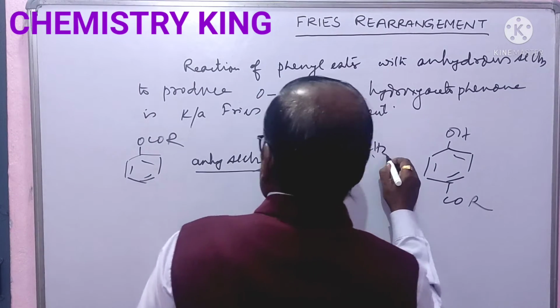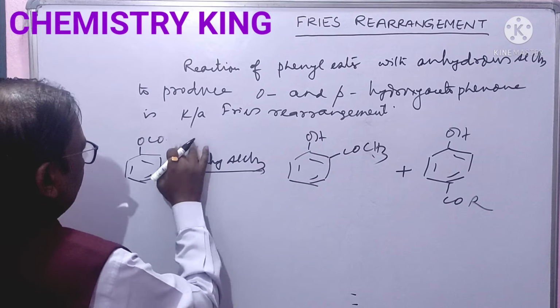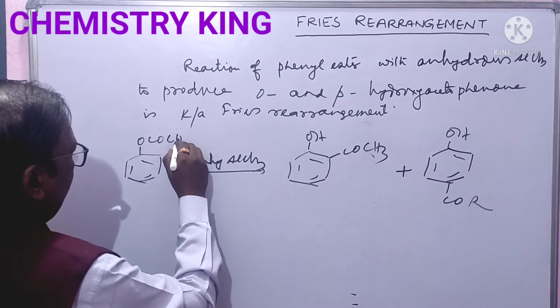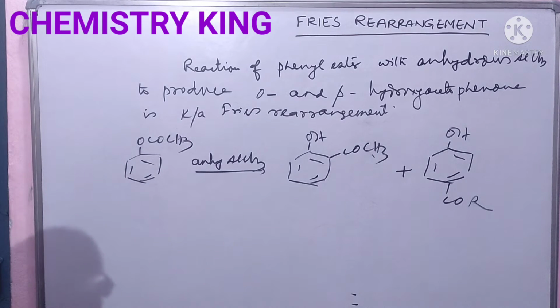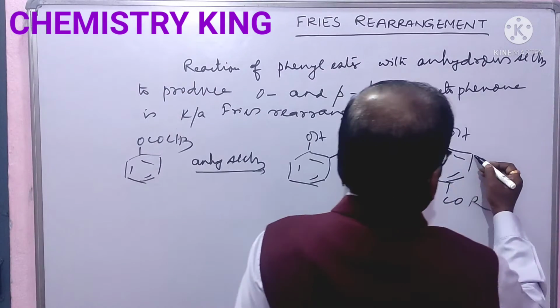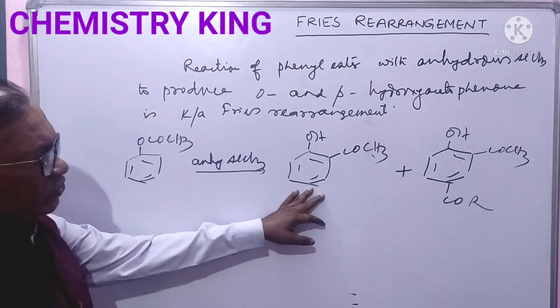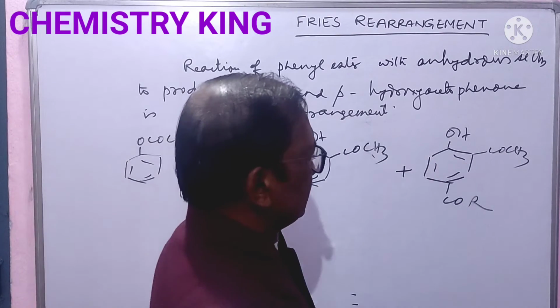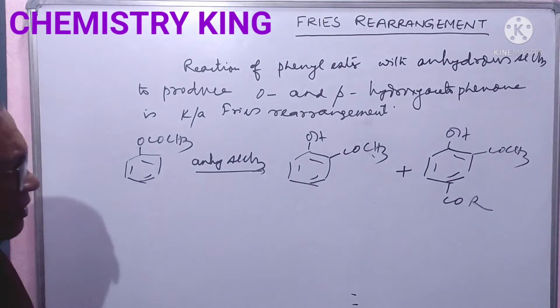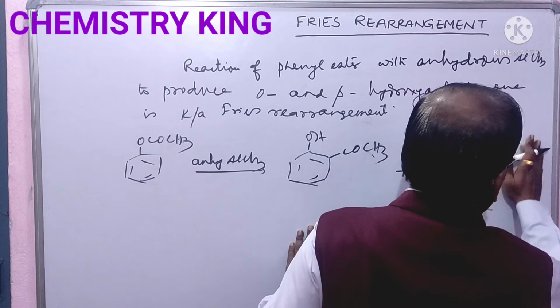Suppose CH3 is here. It is ortho-hydroxy acetophenone and it is para-hydroxy acetophenone.